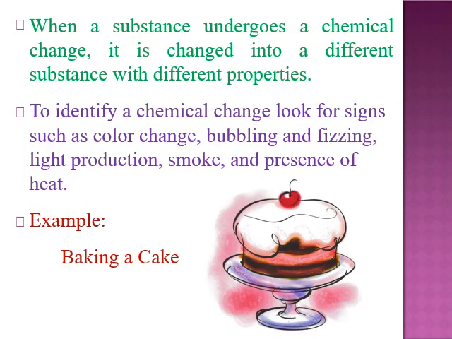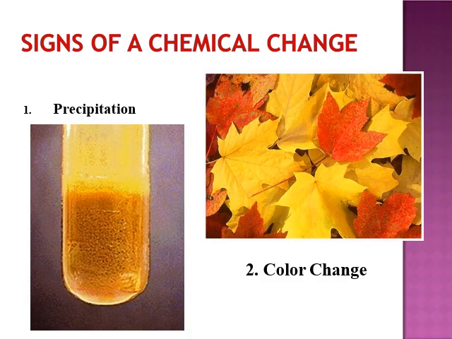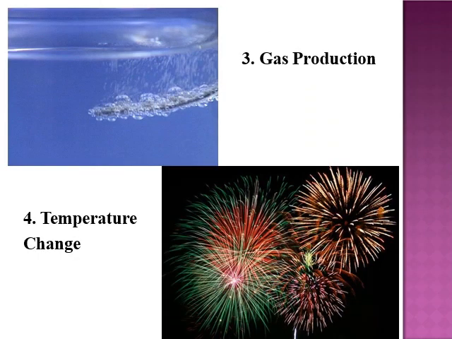During chemical change, a new substance is formed with properties different from its reactants. To identify a chemical change, we can look for change in color, bubbling, fizzing sound, light production, smoke formation, and presence of heat. For example, baking a cake. Signs of chemical change: change in color, precipitation, which is solidification of the solution, gas production, then change in temperature.